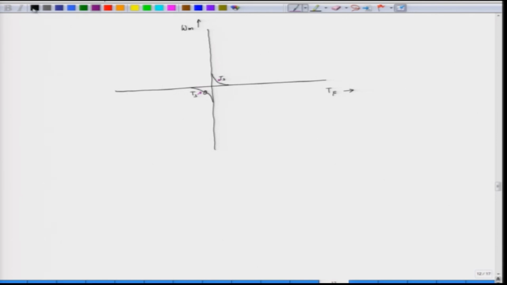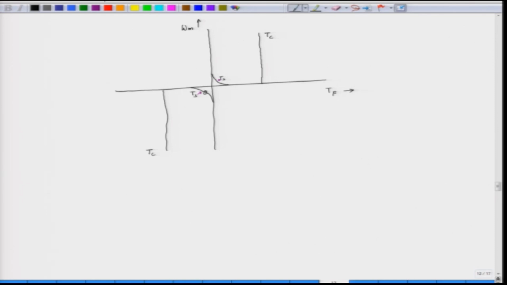What about the Coulomb friction? The Coulomb friction does not depend upon the speed. It is independent of the speed, so we can say it is almost constant and does not change with speed. This is Tc, the Coulomb friction. When the speed is negative, the friction will also be negative. So, the Coulomb friction is almost constant, independent of the speed.